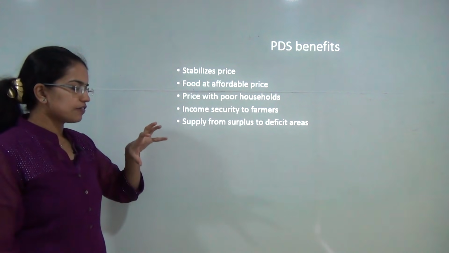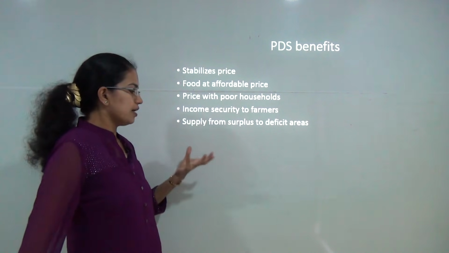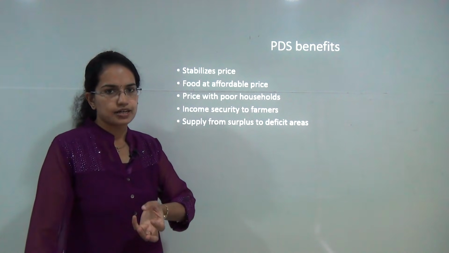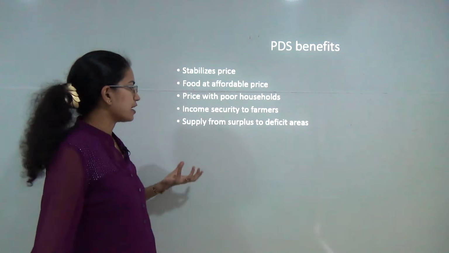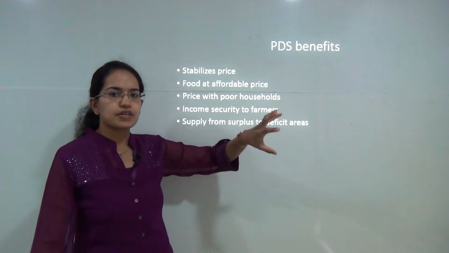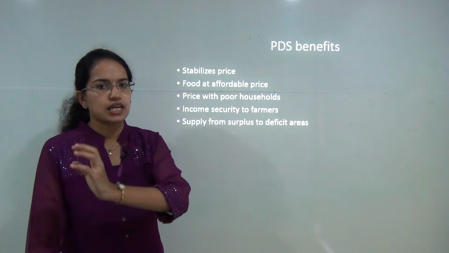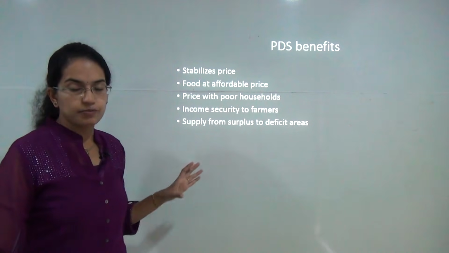It provides a kind of security to the farmers who are producing the food grains, because they are not aware whether this would be consumed in the market or not, so they get at least a minimum support price for that. And again, the most important thing is that areas where productivity is high can supply the deficit areas, let's say the desert areas of Rajasthan. So those are the real benefits.